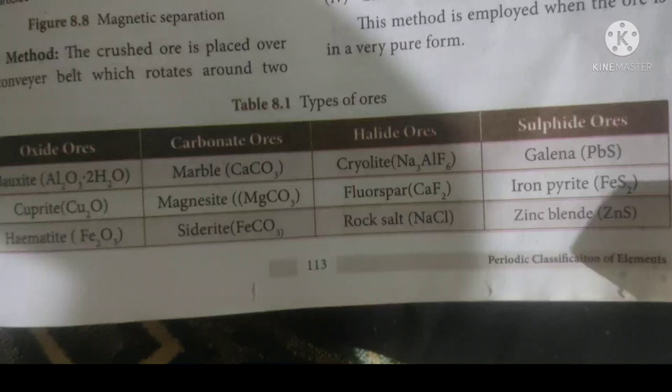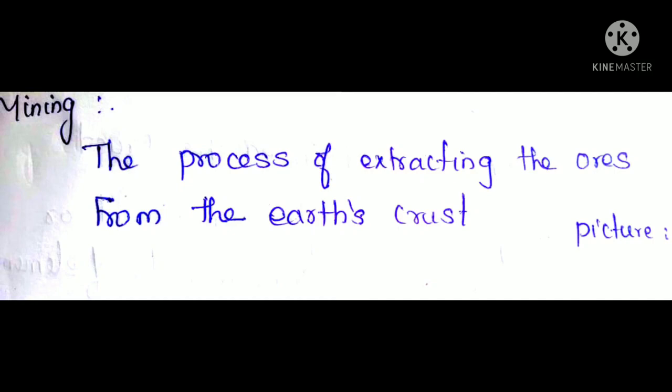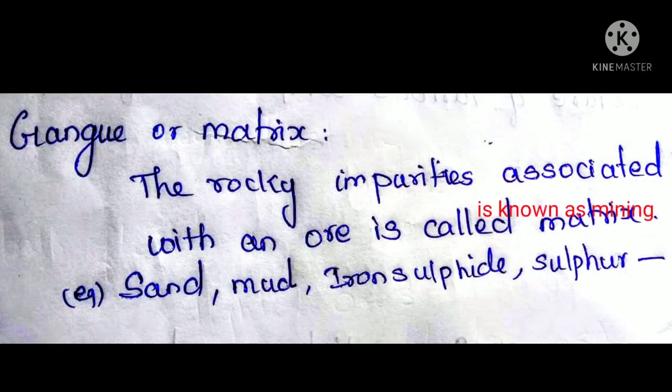So these are the examples for different types of ores that are found on the earth crust. The next process is mining. You know this topic, isn't it? The process of extracting the ore from the earth crust is called mining. From the deep of the earth crust, we are taking the ore outside. After that only we will do all other steps. So the first step is mining. Have you understood, students?